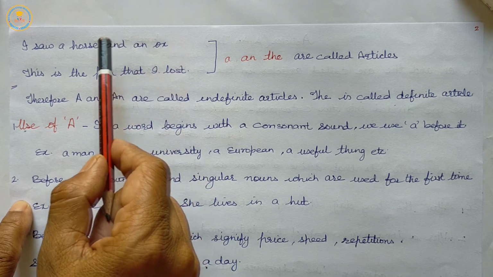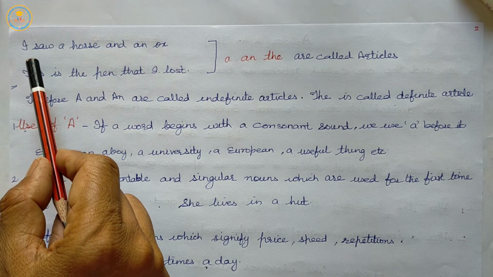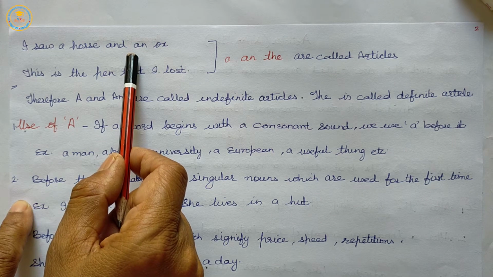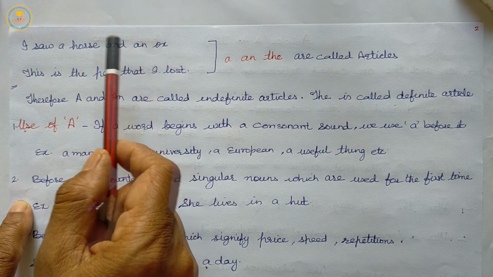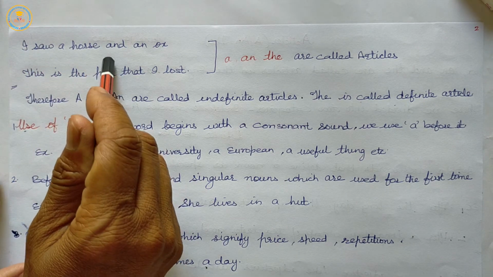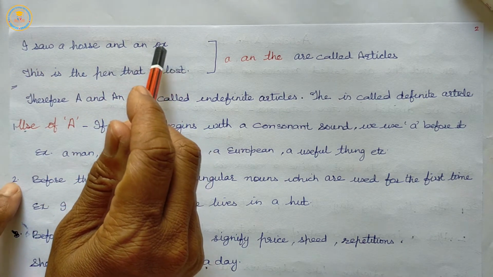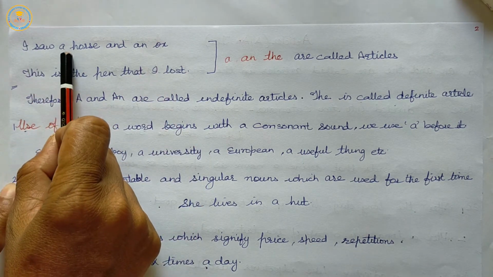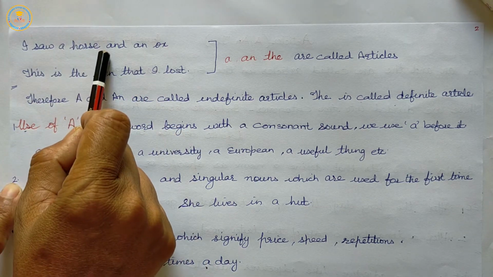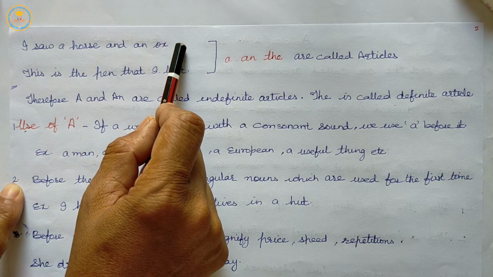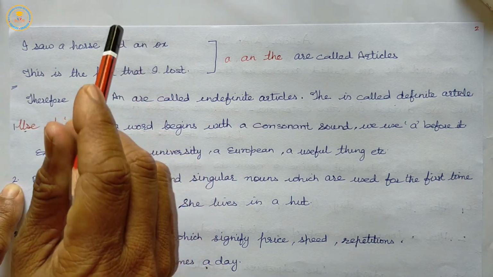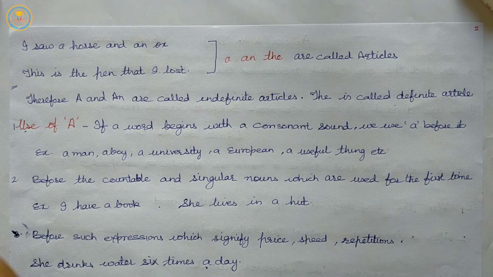So it does not mean any particular horse or ox. Here a and an are indefinite articles.